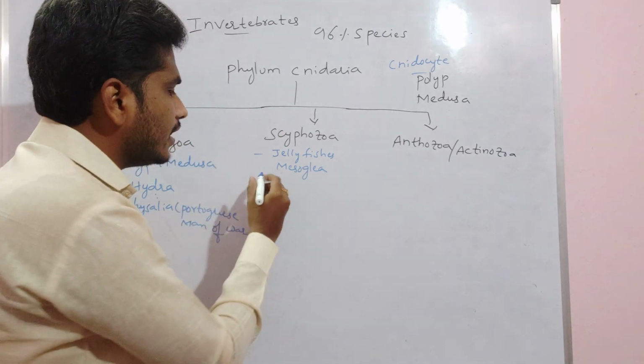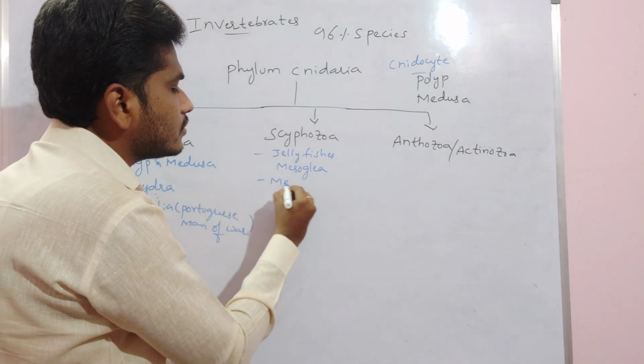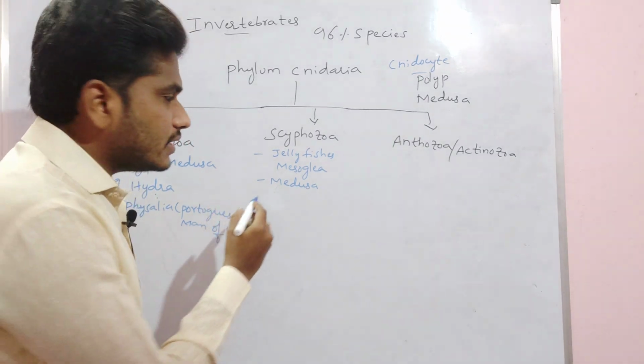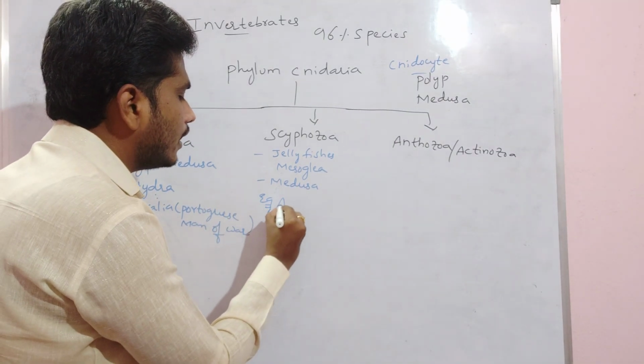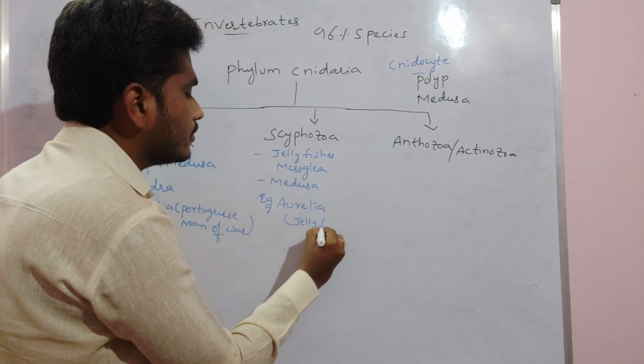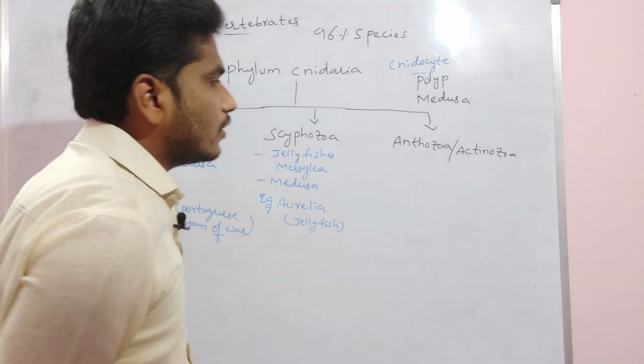Scyphozoans consist of the medusa form. The Scyphozoan example is Aurelia. Aurelia we are calling a jellyfish.